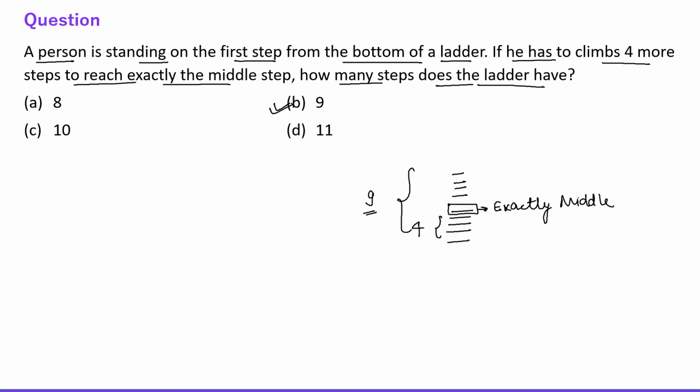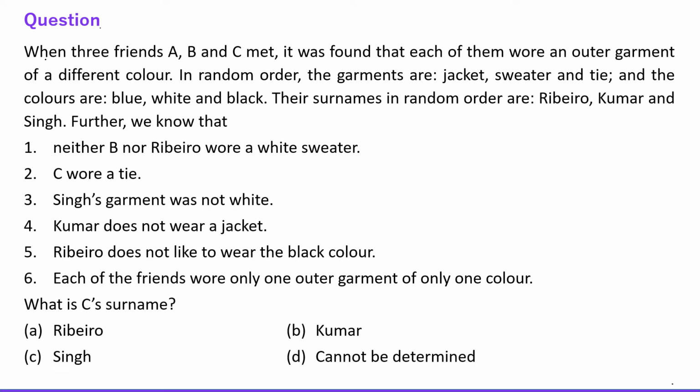Okay, now let's move to the next question. Next question says, when 3 friends A, B, C meet, it was found that each of them wore an outer garment of a different color in random order. The garments are jacket, sweater and tie, and the colors are blue, white and black.